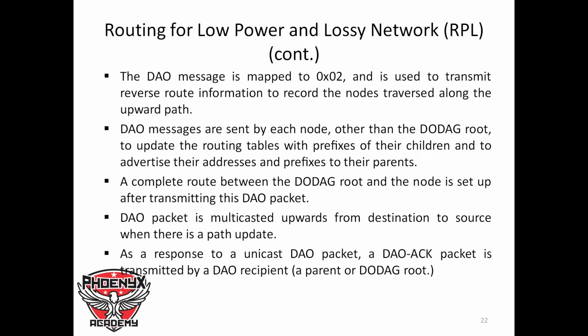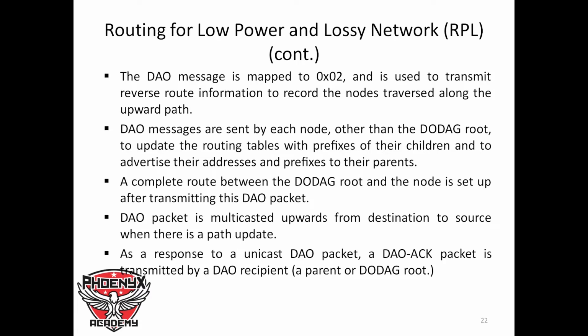The DAO, Destination Advertisement Object message packet, is mapped to 0x02 and is used to transmit route information to record the nodes traversed along the upward path. So the children will transmit DAO to their parents, and it will continuously be transmitted up to the root node. And this will enable the parent to record a path, a means of reaching the children nodes.